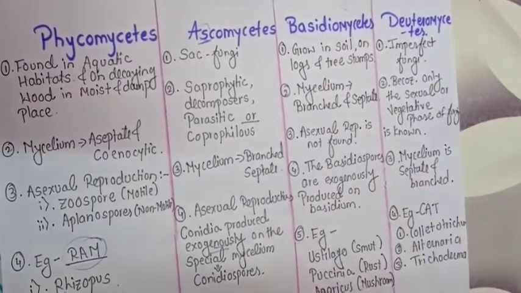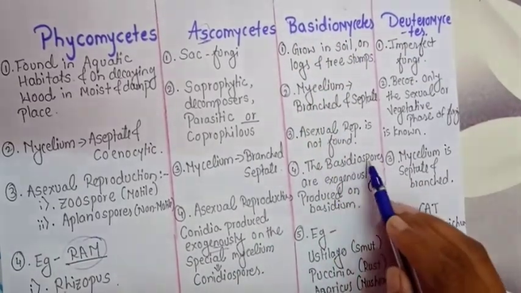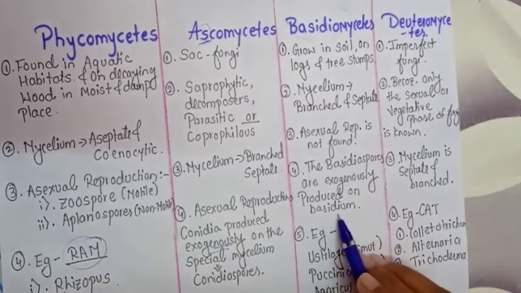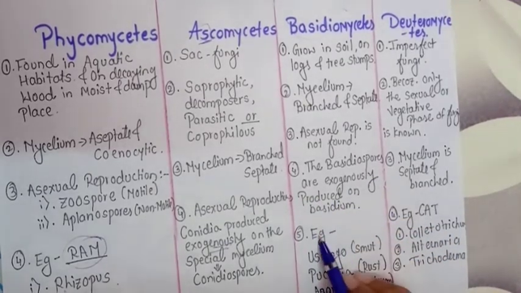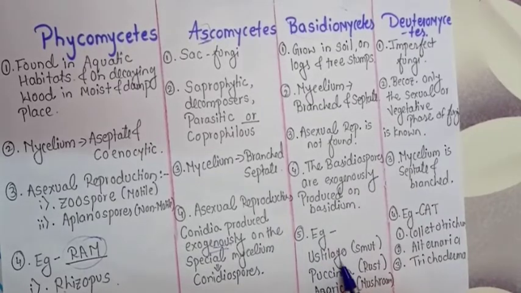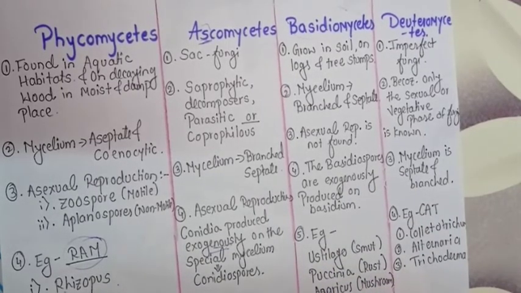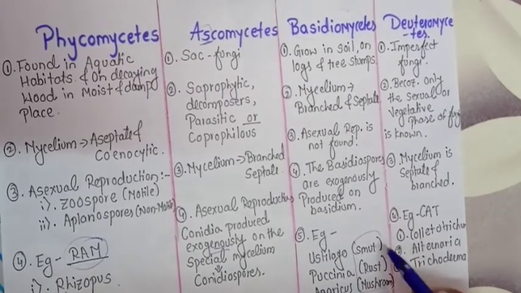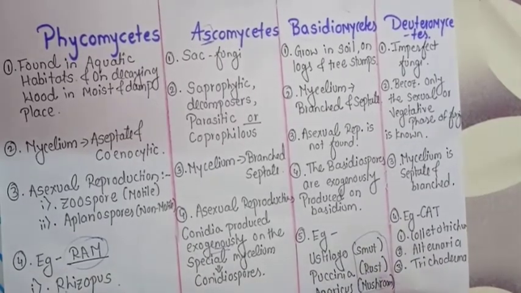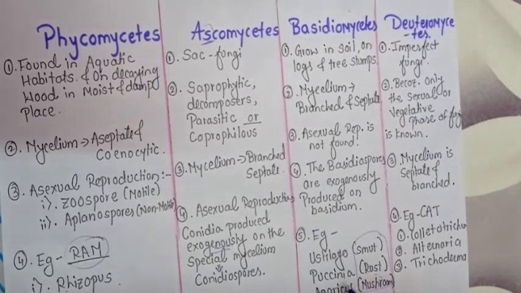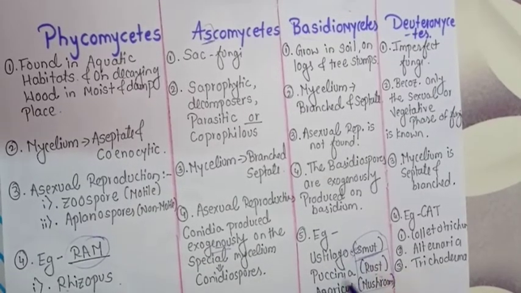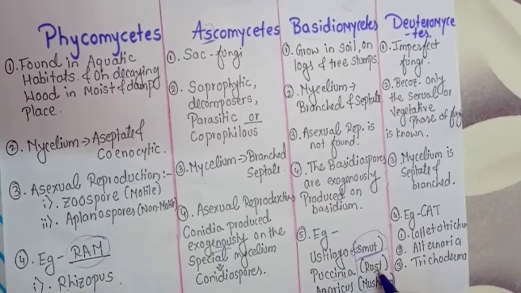The basidiospores are exogenously produced on the basidium. Examples for this are Ustilago, which is a smut, Puccinia, which is a rust, and Agaricus, which is a mushroom. I have written these in brackets, and this is also very important to remember, because they will ask what Ustilago causes. We have to write smut. Puccinia causes rust.